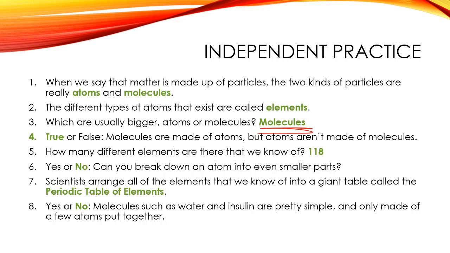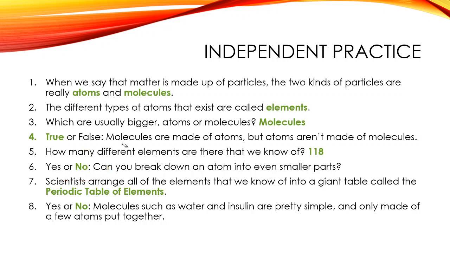Number 4, true or false? Molecules are made of atoms, but atoms aren't made of molecules. That is true. Number 5, how many different elements are there that we know of? Well, we just saw that there are 118 of them, and people organize them into the periodic table. Number 6, yes or no? Can you break down an atom into even smaller parts? No, you cannot. I'm just going to leave it there. I could give an even more complicated advanced chemistry explanation, but I don't want to confuse people any more than we have.